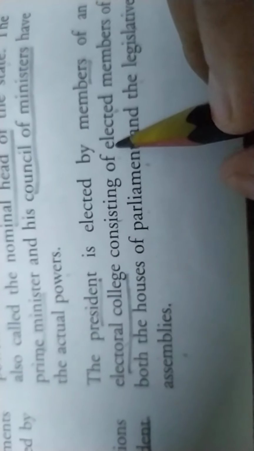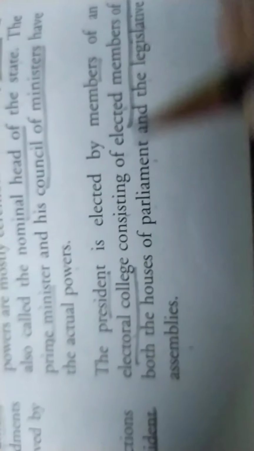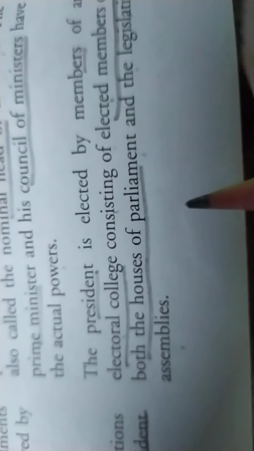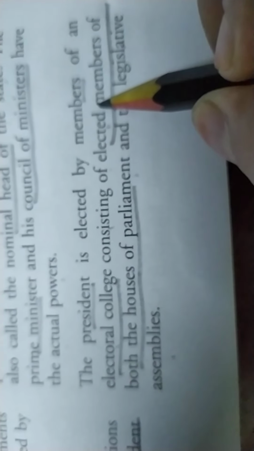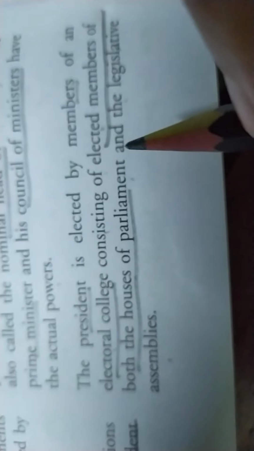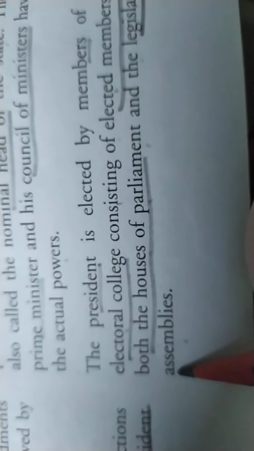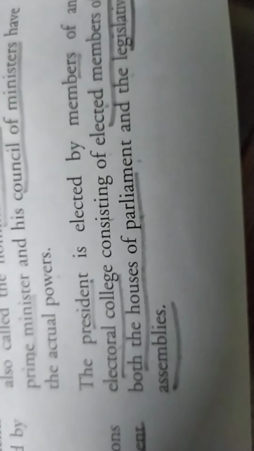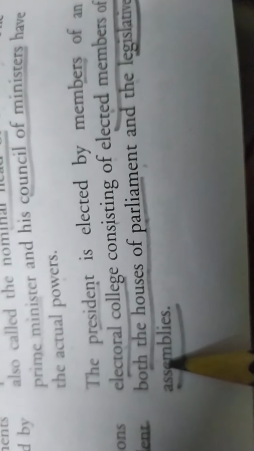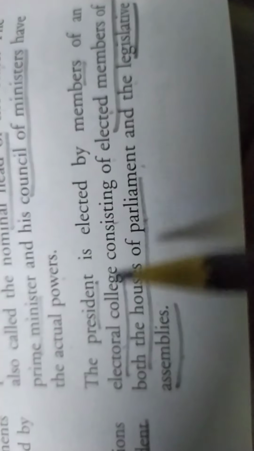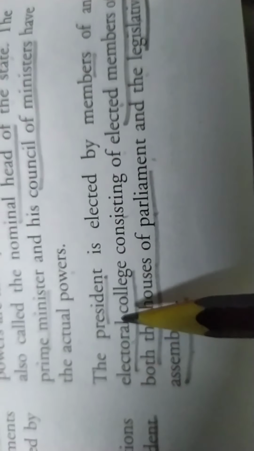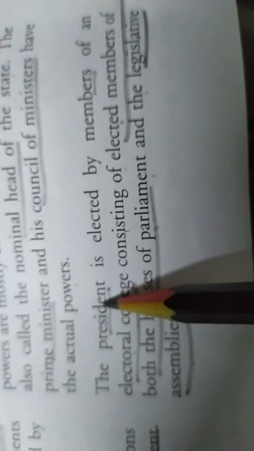The members are the elected members of both the houses of parliament, that is Lok Sabha and the Rajya Sabha, and the legislative assemblies. Legislative assembly means all the legislative assemblies of the states. So all are present in the electoral college, and with the help of this, the president is elected.